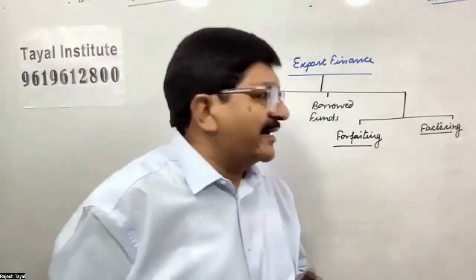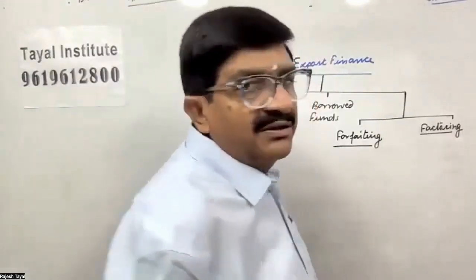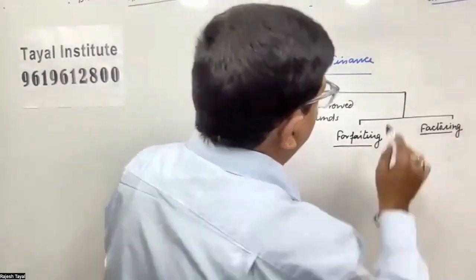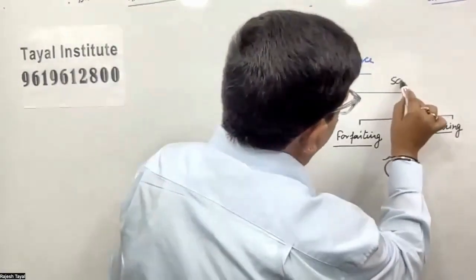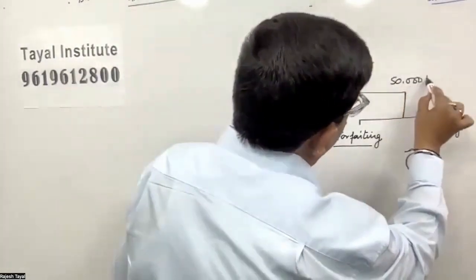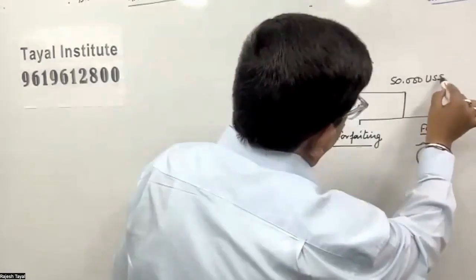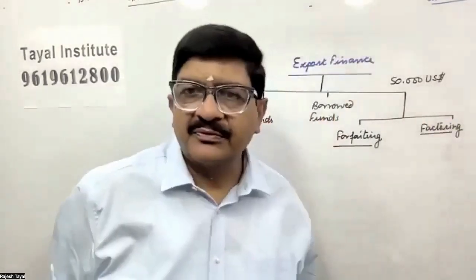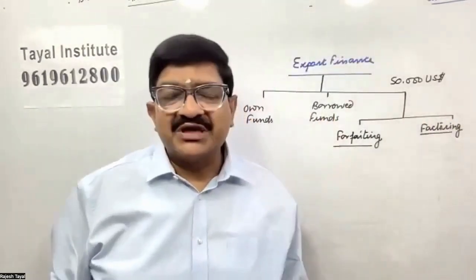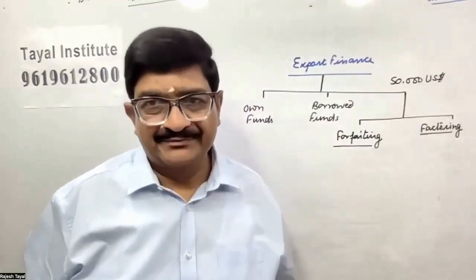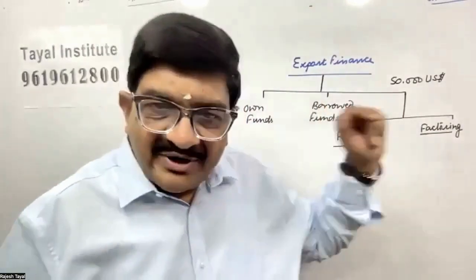Now, let us take an example that there is an export invoice for $50,000. Now there are two options available for the funding. Goods have already been exported.